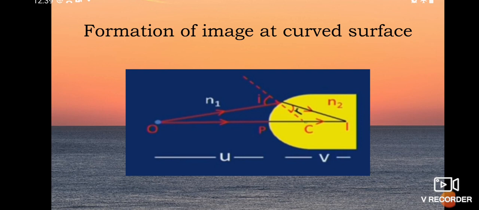When we take a curved surface and mark the terms, meaning center of curvature and pole, and draw a light ray from the point O, meaning the object, then draw another light ray.